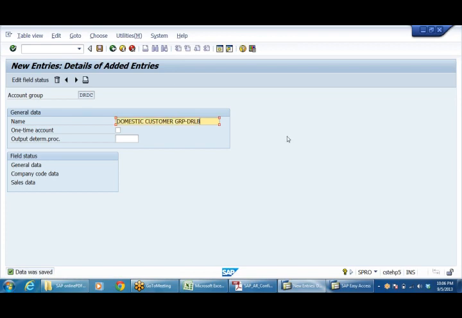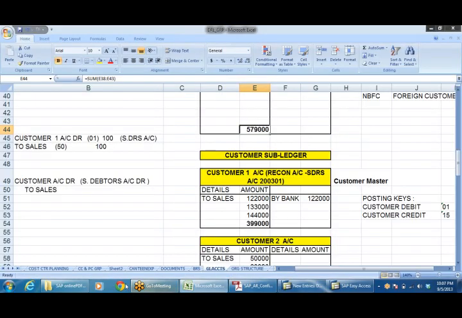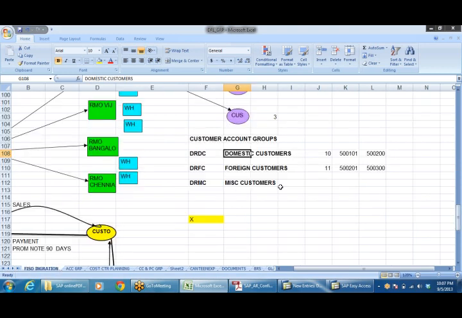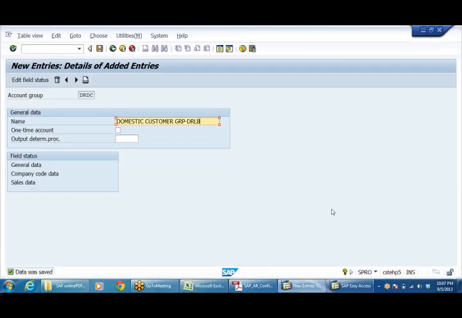Right. Now domestic customer group we have created. Similarly, I need to create foreign customer group, DRFC. Right? Say DRFC.